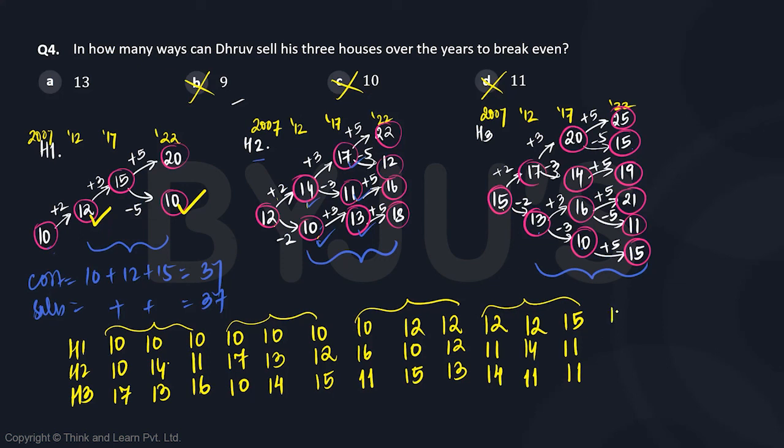Okay, what if there is an increase of 5 from house 1? What if there is a decrease of something from house 2? It can only go to 10 and 11, right? So if it is 10, we need a decrease of 3. That's not going to happen from house 3. If it becomes 11, this is very much possible. What if house 2 did not change? So we need a decrease of 5 from house 3 alone. So 15 can become 10. So this is very much possible. So this is our 13th case then.